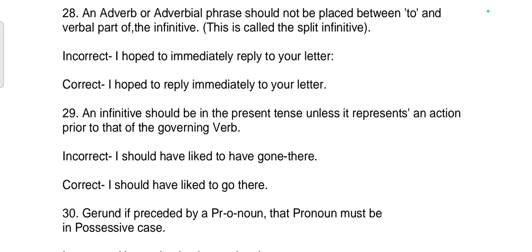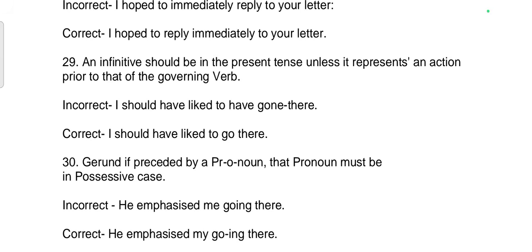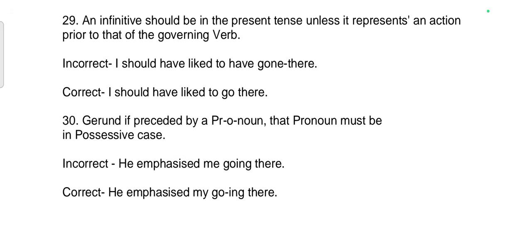29th rule. An infinitive should be in the present tense unless it represents an action prior to that of the governing verb. Incorrect sentence: I should have liked to have gone there. Correct sentence: I should have liked to go there.